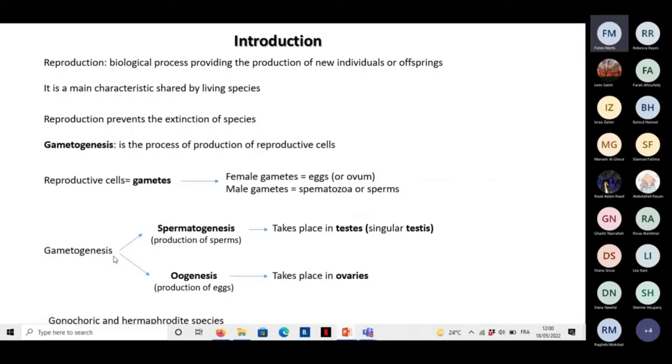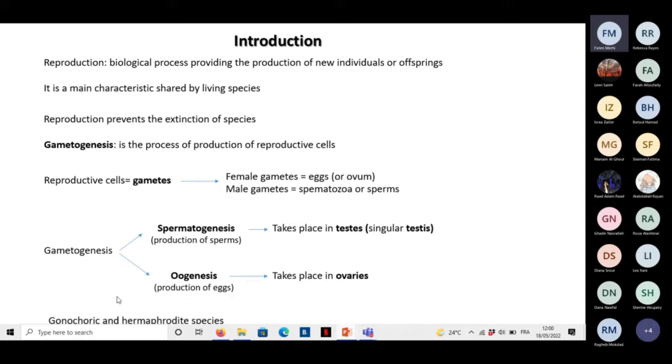when we talk about the gametogenesis, we should talk about the formation or the production of sperms, which is called the spermatogenesis. And we will talk about the oogenesis, which is the production of eggs. The oogenesis takes place in ovaries in the females, and the spermatogenesis takes place in the testes. Okay.